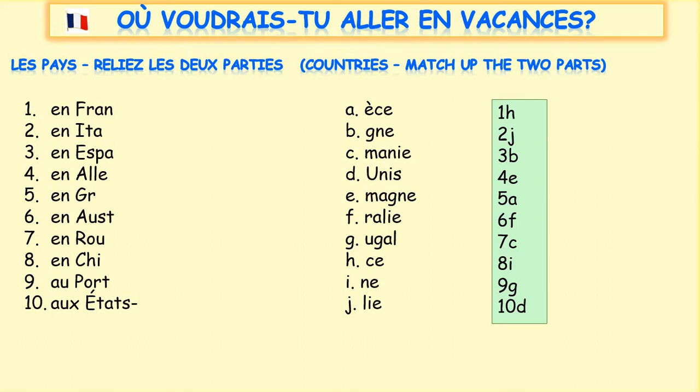Number 6, en Australie, that is 6F. 7, en Roumanie, 7C. 8, en Chine, so 8I. 9, au Portugal, 9G. And 10, aux États-Unis, 10D.